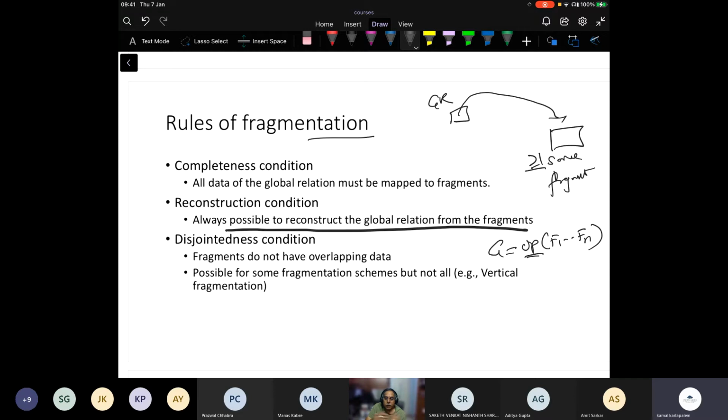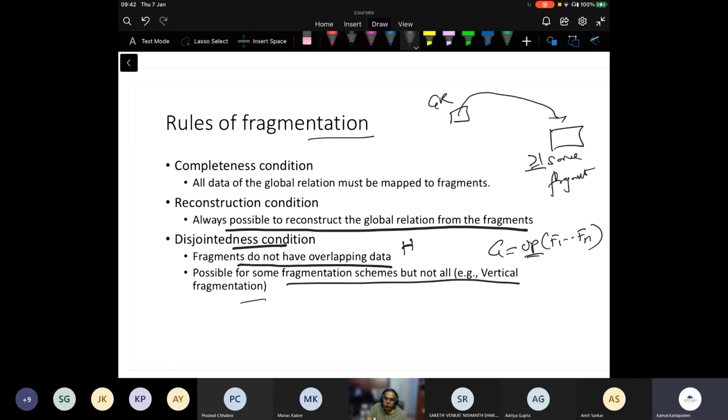So the fragments can be reconstructed. Then the disjointness condition: the fragments do not have overlapping data, right? That is possible for horizontal fragmentation and so on, but it is not possible for vertical fragmentation because of the lossless join requirement. If I don't replicate the keys, I cannot bring back the original relation as it is; I may generate spurious rows.